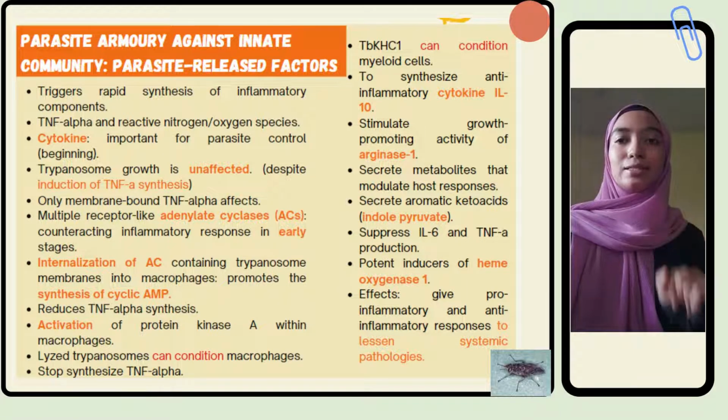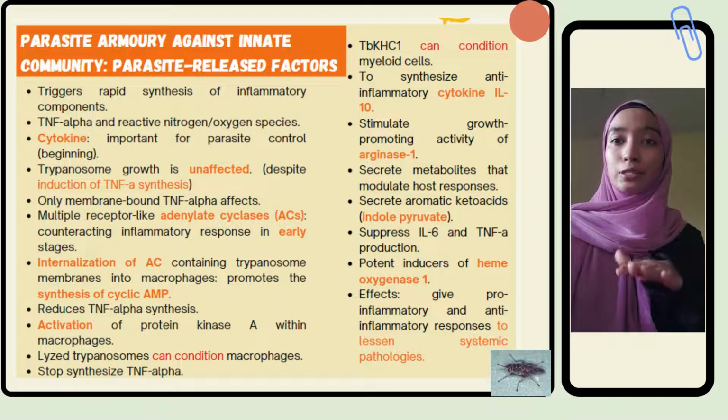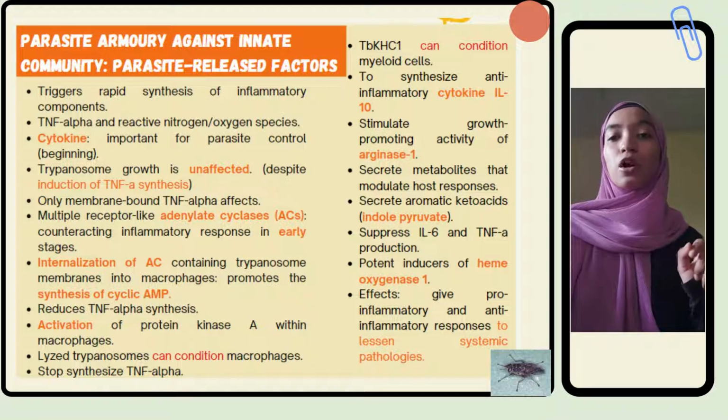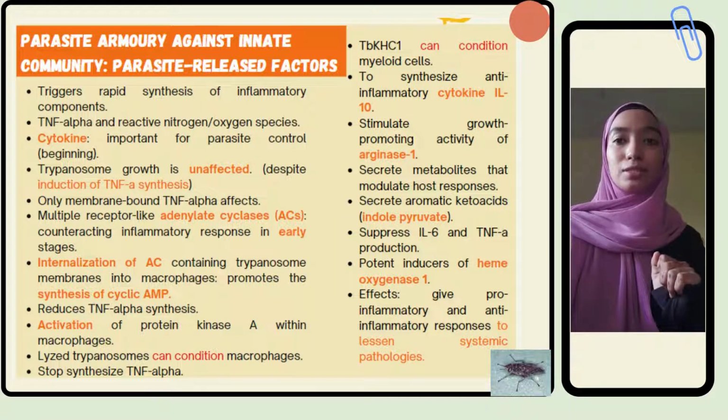Trypanosome triggers the rapid synthesis of inflammatory components such as TNF-alpha and nitric oxide. These cytokines are important for parasite control at the early stage of infection. However, trypanosome growth is unaffected even though there is a considerable amount of induction of TNF-alpha synthesis. This is because only membrane-bound TNF-alpha affects the parasite.